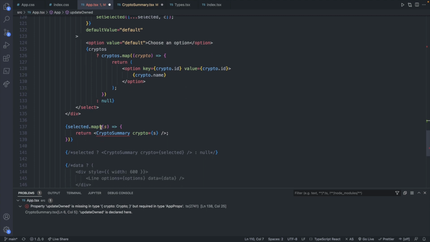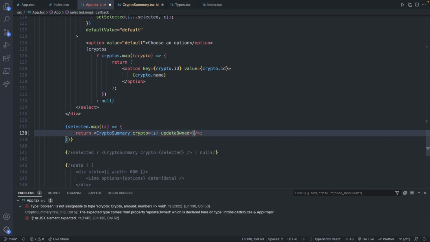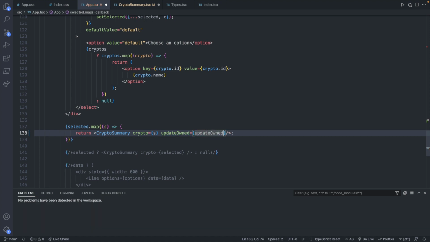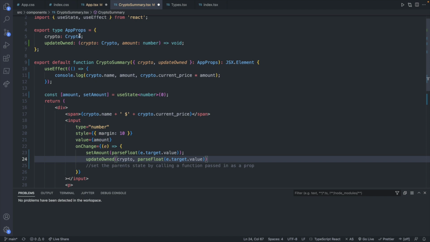So down where we are mapping through the selected cryptocurrencies and rendering the crypto summary, we can include another property, which is update owned, and pass in that function update owned. And we're not going to have parentheses here. We don't want to invoke it. We're just passing that function to be invoked later. Now we're not getting any problems because these props that are passed in match the crypto summary app props defined right here. Before we included the update owned, it was giving us an error.